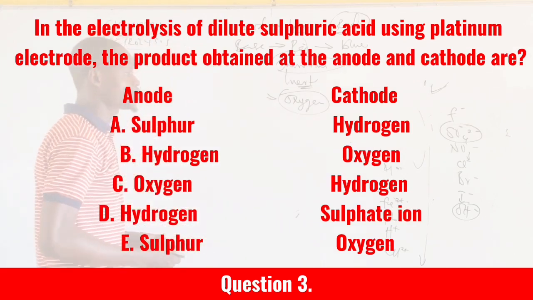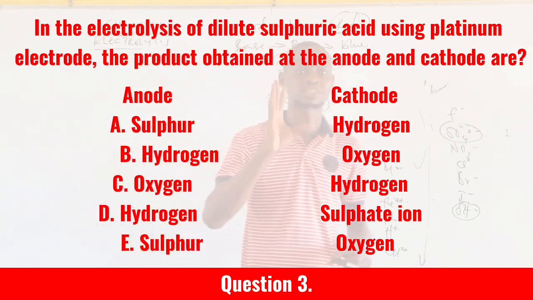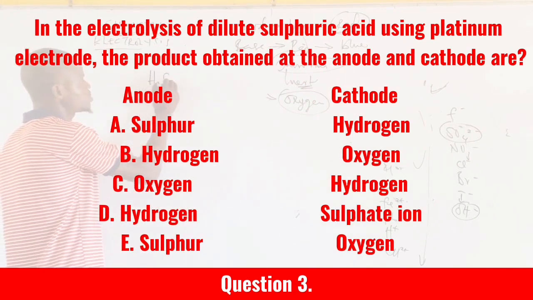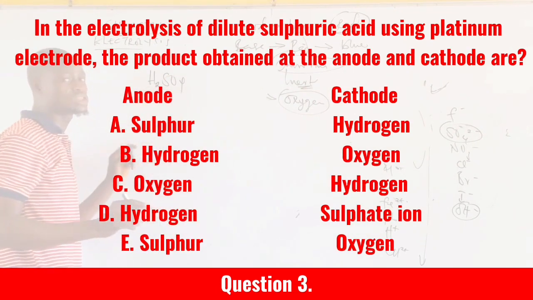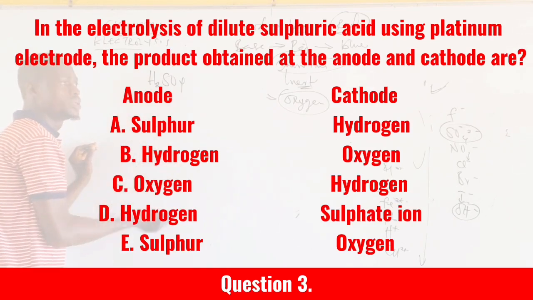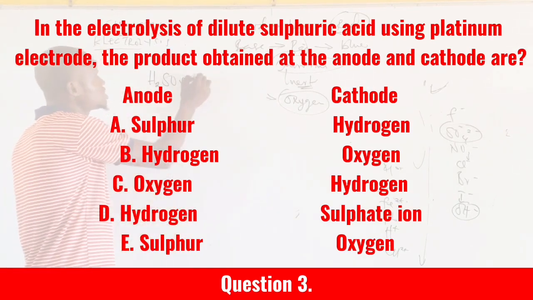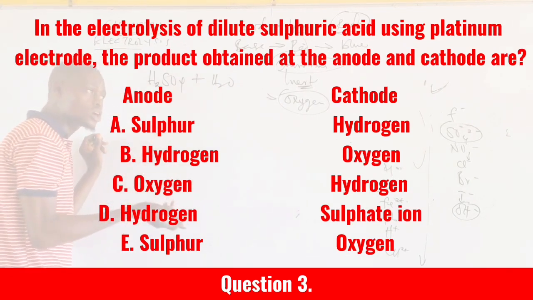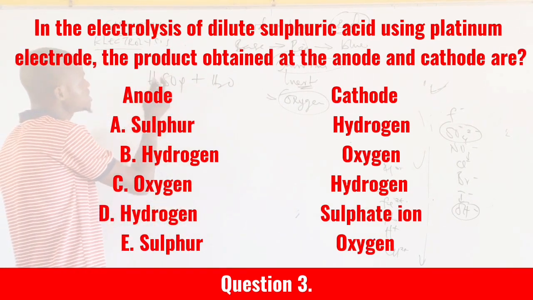Whenever they say dilute sulfuric acid, they are referring to electrolysis of water. The electrolyte that is used in the electrolysis is H2SO4. Don't forget that it is dilute. Dilute simply means it has water in it. Are you getting it? Now, if it is concentrated also, it has water in it.